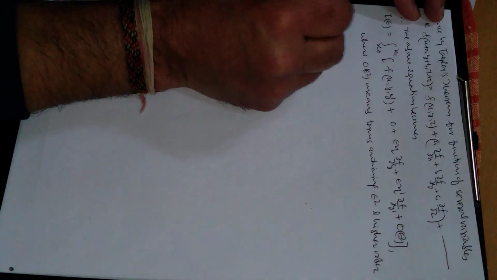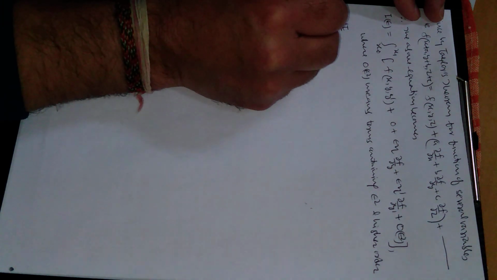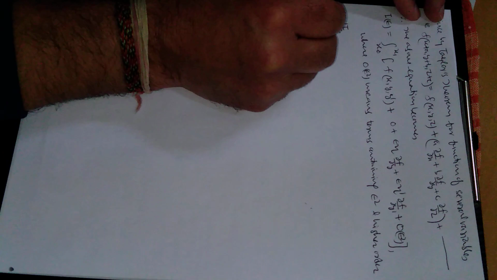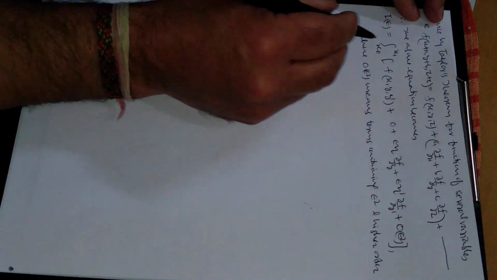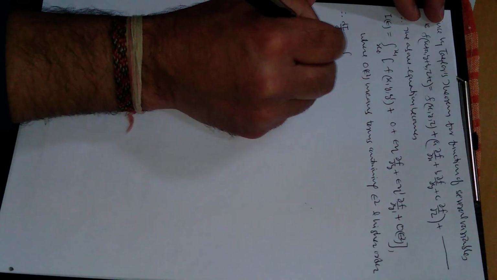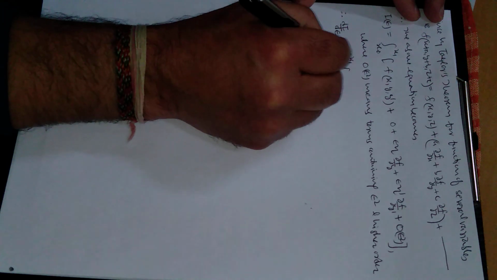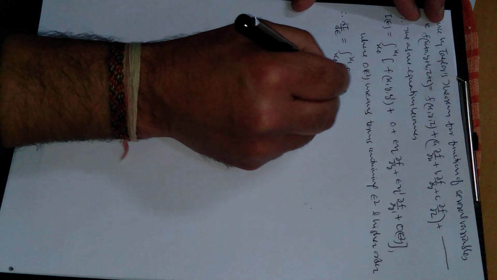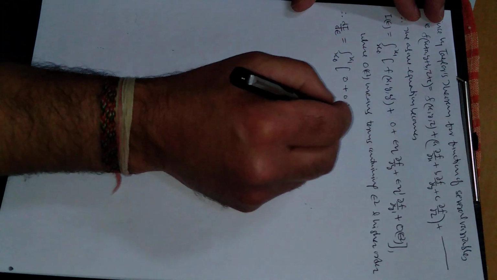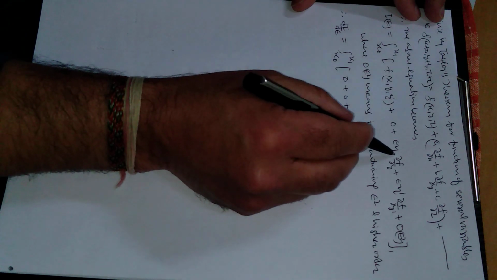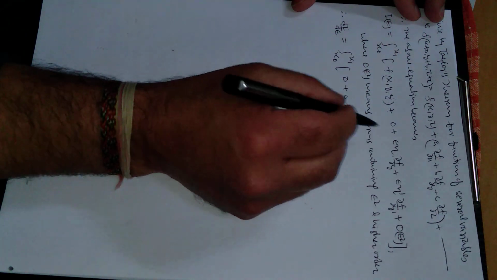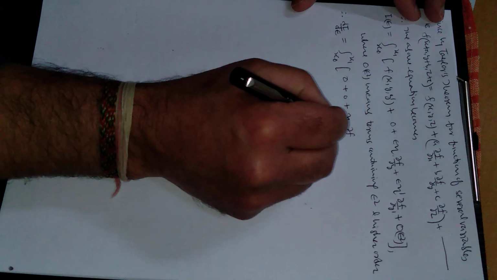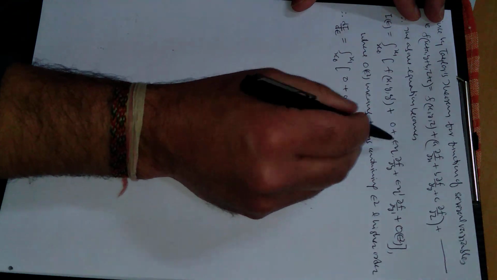Therefore, take the ordinary derivative of I with respect to epsilon. Now the derivative of this with respect to epsilon: the integration is as it is, integration from x0 to x1. The first term's derivative will be 0, the second is already 0, plus next is the derivative of this with respect to epsilon, and this will be eta times partial derivative of f with respect to y, because its derivative is 1.